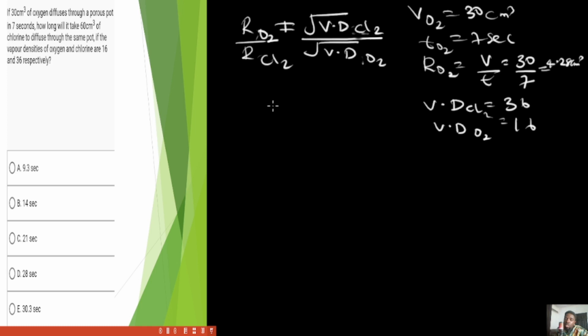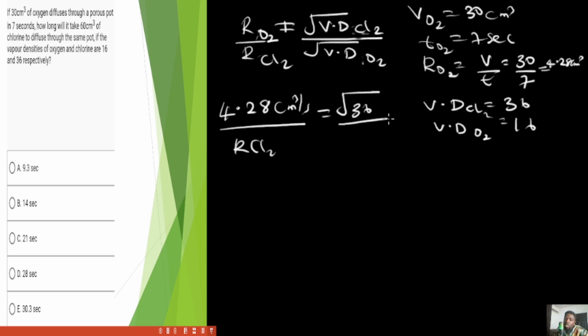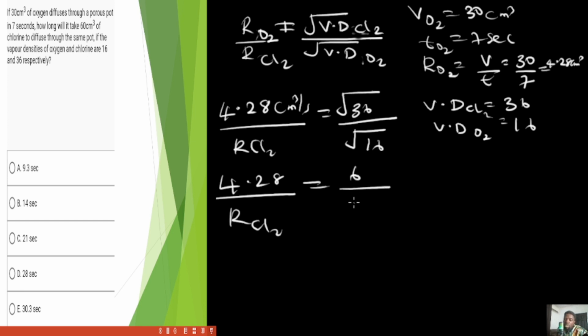The rate of oxygen we got is 4.28 cm cube per second, divided by the rate of chlorine, which we do not know, equals square root of the vapor density of chlorine, which is 36, over square root of the vapor density of oxygen, which is 16. So this will be 4.28 divided by the rate of Cl2 equals square root of 36 is 6, square root of 16 is 4.